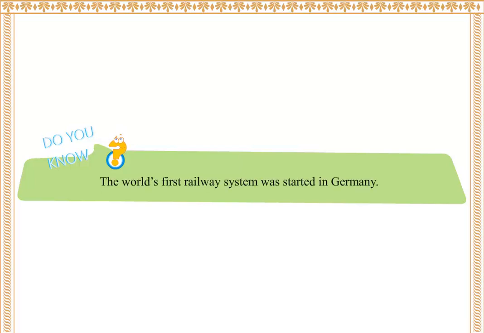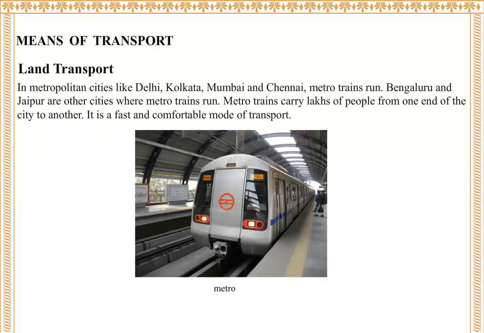Do you know? The world's first railway system was started in Germany. In metropolitan cities like Delhi, Kolkata, Mumbai, and Chennai, metro trains run. Bangalore and Jaipur are other cities where metro trains run. Metro trains carry lakhs of people from one end of the city to another. It is a fast and comfortable mode of transport.